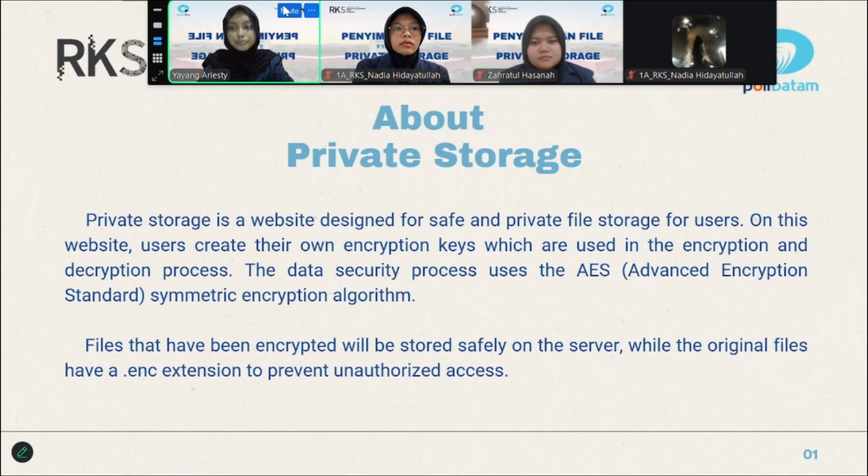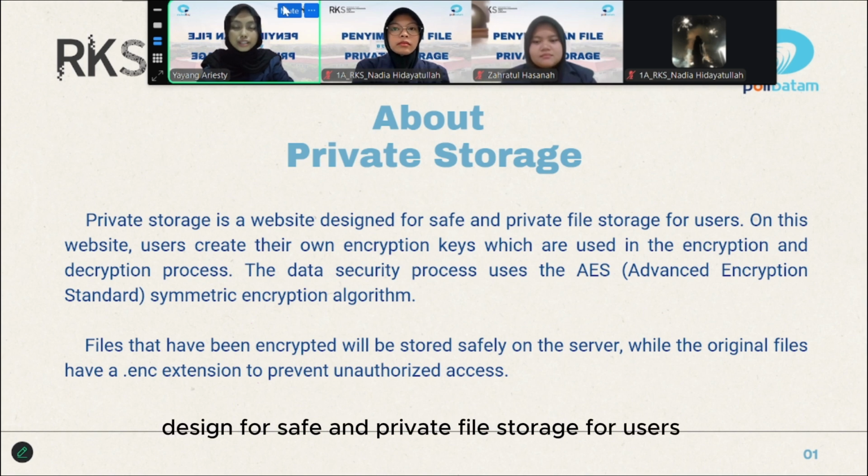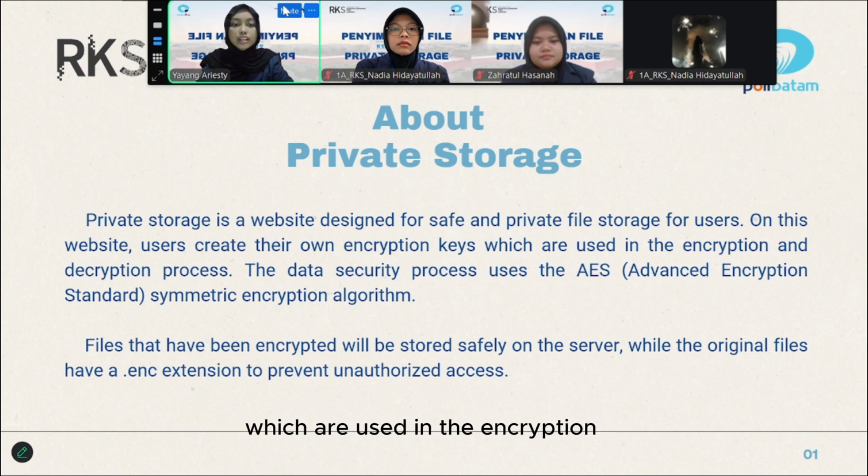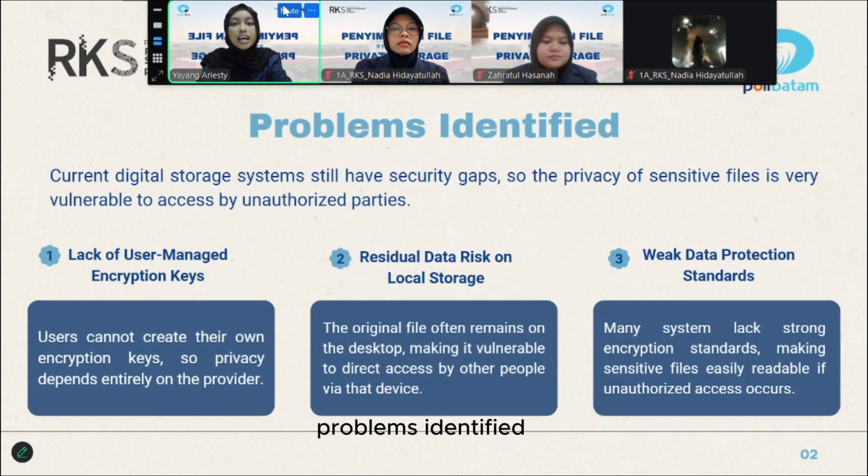About Private Storage: it is a website designed for safe and private file storage for users. On this website, users create their own encryption keys, which are used in the encryption and decryption process. The data security process uses the AES, Advanced Encryption Standard, symmetric encryption algorithm. Files that have been encrypted will be stored safely on the server, with an ENC extension, to prevent unauthorized access.